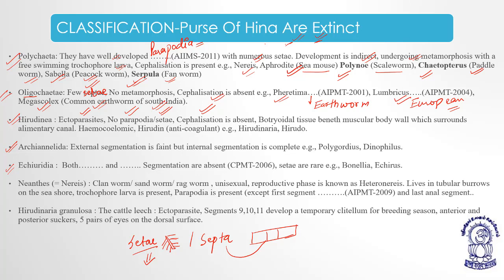Now the most important thing is botryoidal tissue. Botryoidal tissue is present just beneath the muscular body wall, that is the circular and longitudinal muscular layers. Just beneath it, they have botryoidal tissue, which surrounds the alimentary canal. They have a coelomic cavity which is modified into a circulatory system, and they have a hemocoelom. This hemocoelom is filled with hemocoelomic fluid.